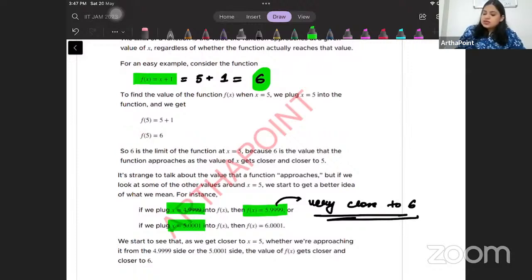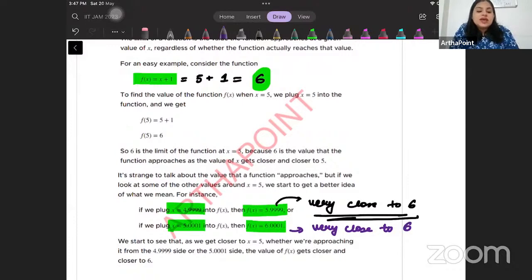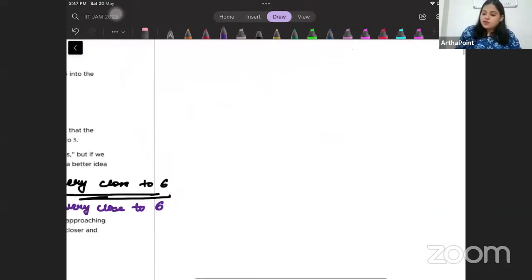Again, if you notice, this 6.0001 is very close to 6. So what we observe is that the function takes a value close enough to 6 when I have my x close enough to 5. This is very close to 6. This is also very close to 6, right? So we are approaching the value 6 when x is approaching the value 5.